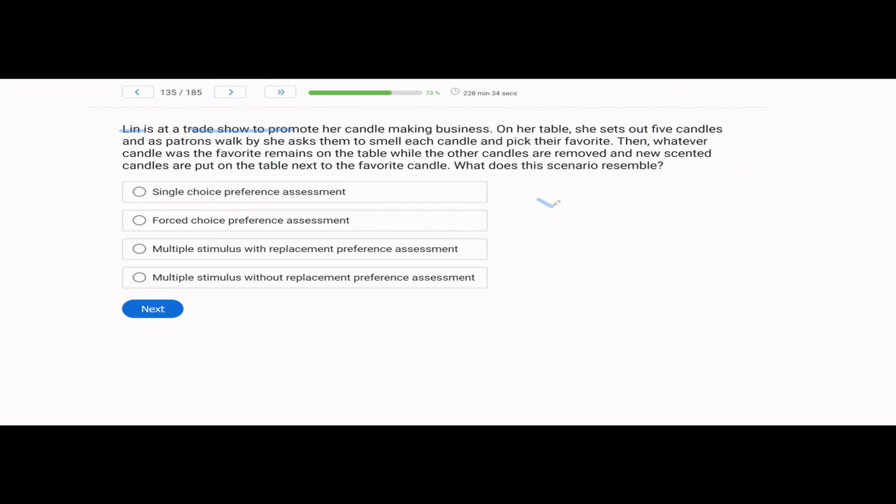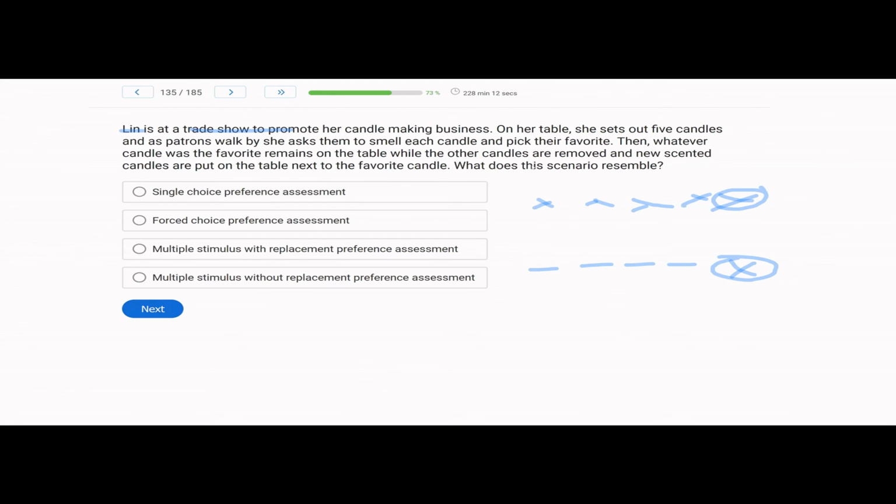So, what does Lynn do? Well, she sets out 5 candles and then she asks the patrons, smell each one and pick their favorite. Let's say they pick this one. What does Lynn then do? She puts this one back and then replaces the other 4 with different candles. So what type of preference assessment does that resemble?